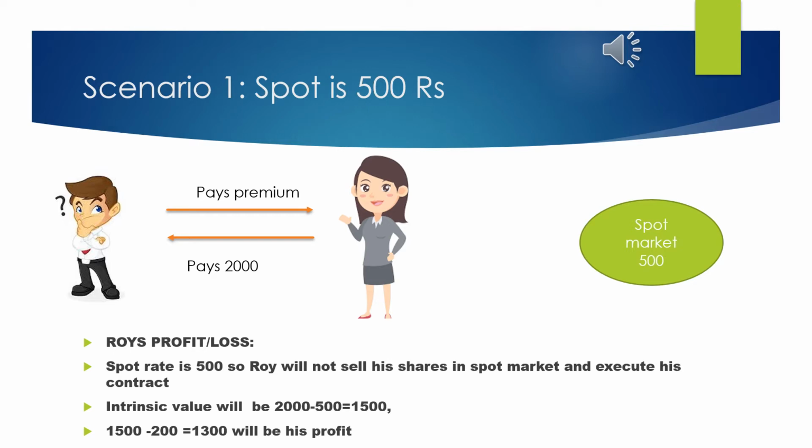Now Mr. Roy has entered into a contract where his strike price is 2000 rupees. That means if he executes his contract, he will receive 2000 rupees for his share. But if he sells the same share in the spot market, he will receive 500 rupees. So naturally, he will not sell his share in the spot market. Instead, he will execute the contract, for which he is paying a premium of 200 rupees to the writer of the option. Mr. Roy's intrinsic value will be the strike price minus the spot price, that is 2000 minus 500, that is 1500. From this 1500, he will remove the premium paid to the writer of the option, that is 200 rupees. So his actual profit will be 1300 rupees.